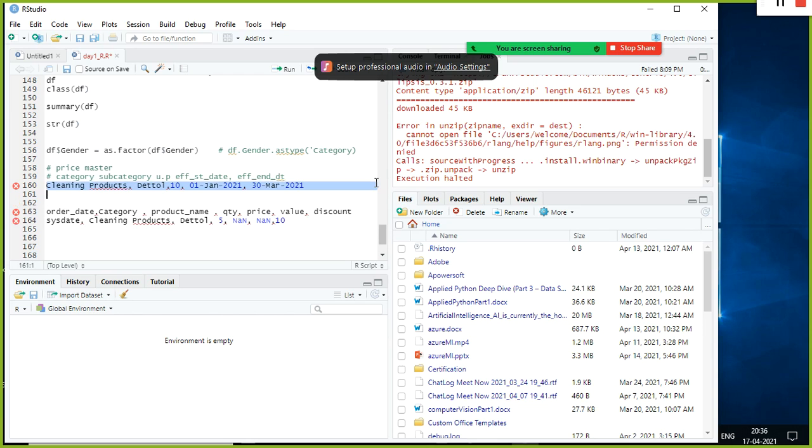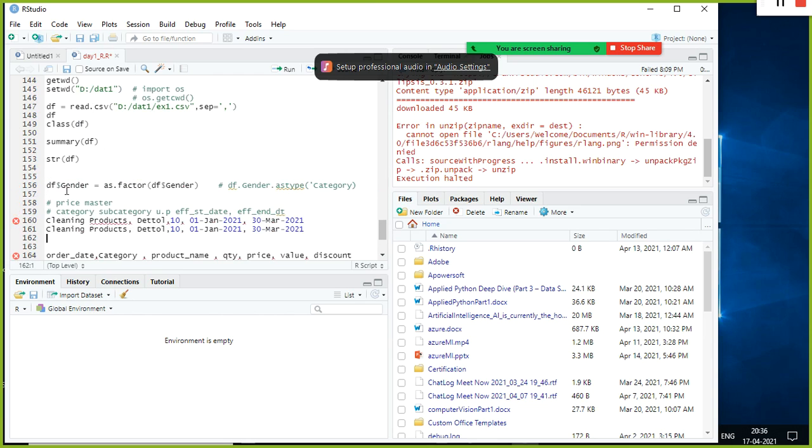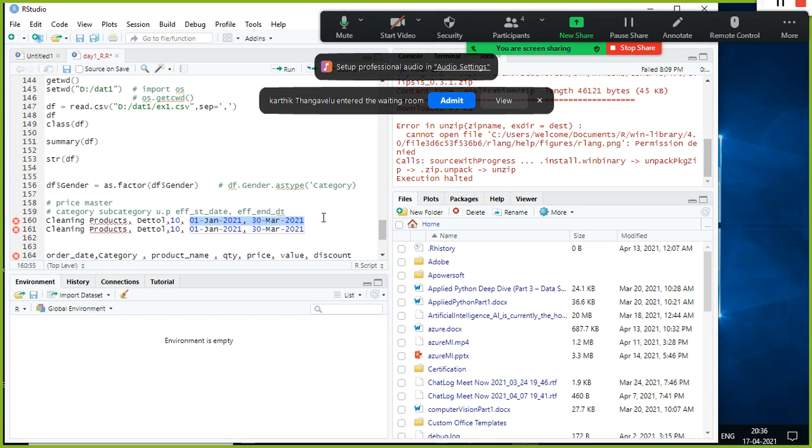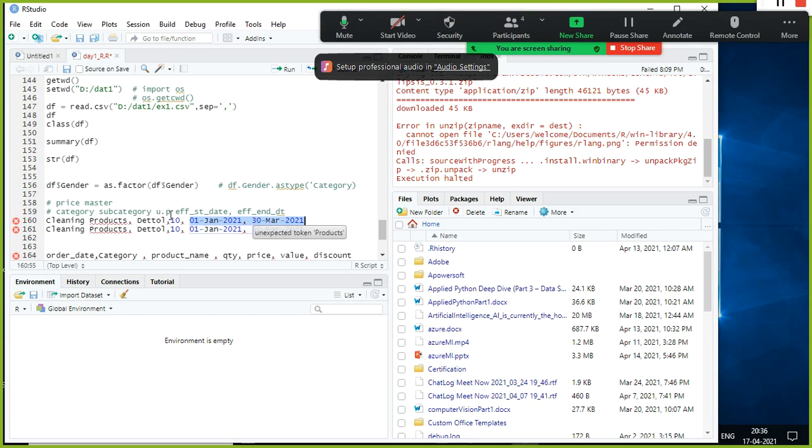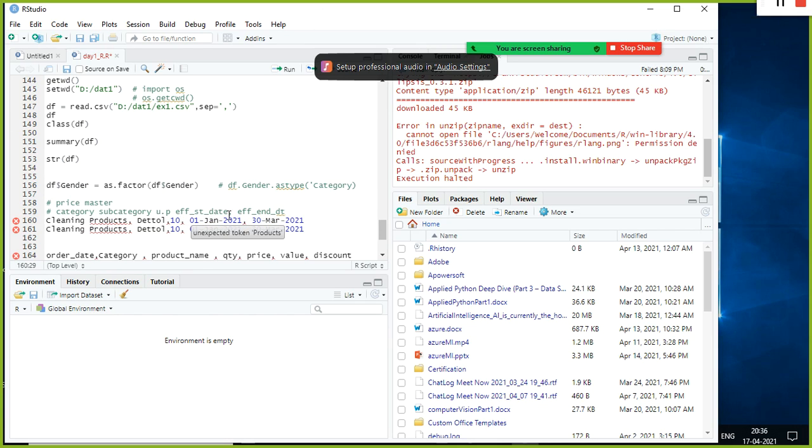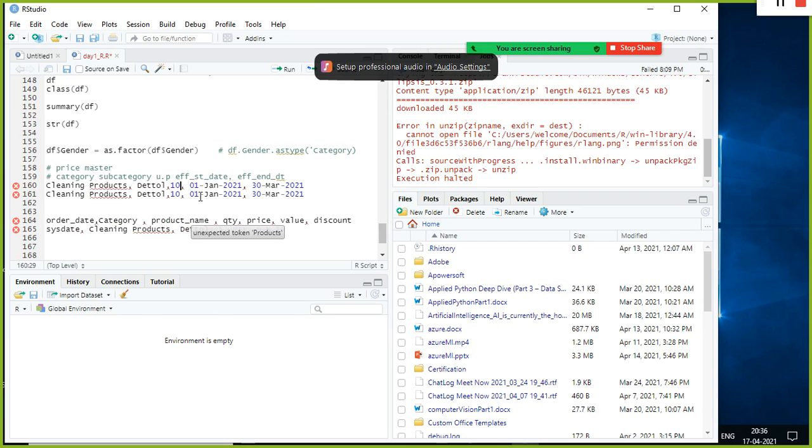For this Dettol product, the price of 10 rupees is applicable only between this period. So from effective April 1 till date, they don't update anything, okay?